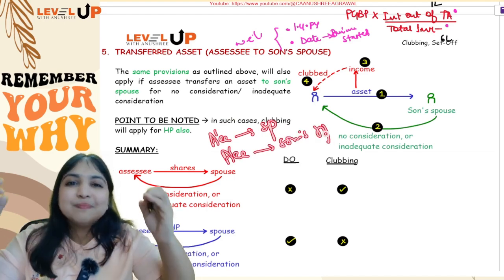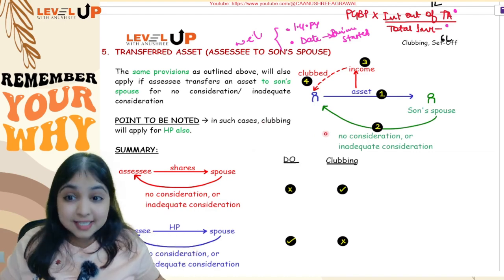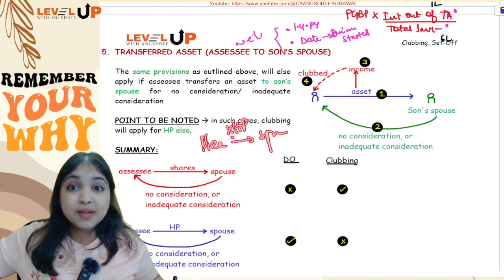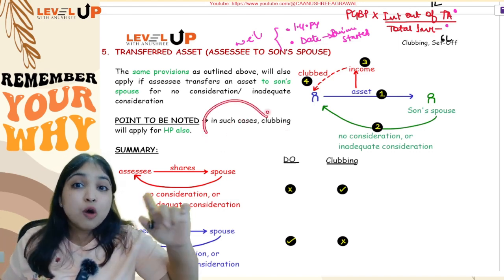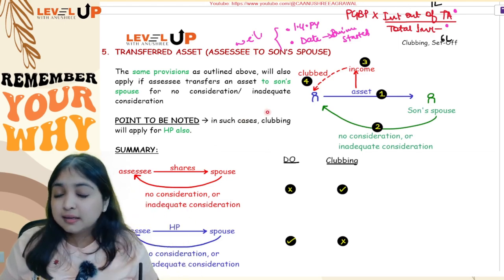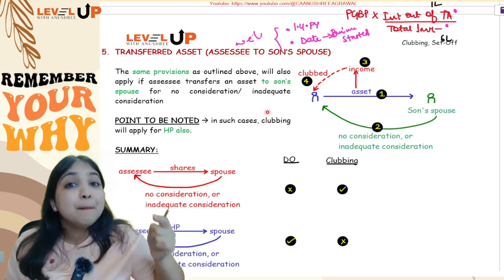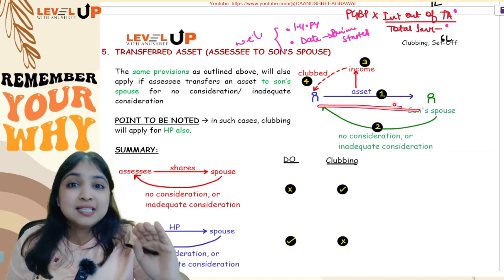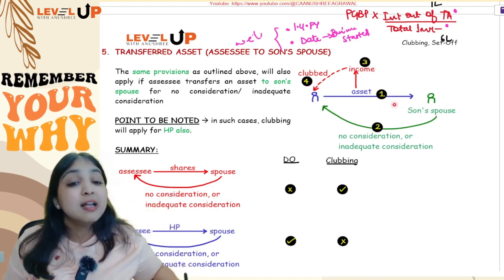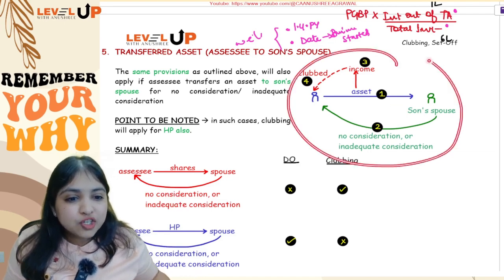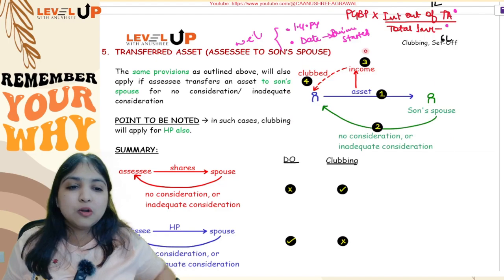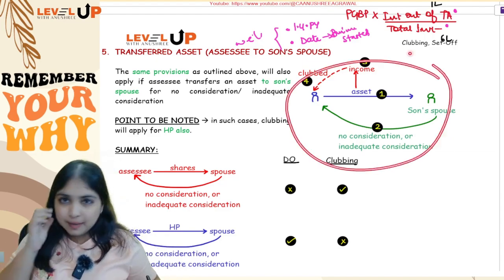There is one small difference: when the assessee is transferring an asset to spouse, we are not covering house property, because if the assessee is transferring a house to spouse, the deemed owner concept will apply. But the deemed owner concept will not apply in the case of assessee to son's spouse. In this relation, the deemed owner concept will not apply. So indirectly, this clubbing provision will apply for all assets, including house property also. The same clubbing provision only will apply.